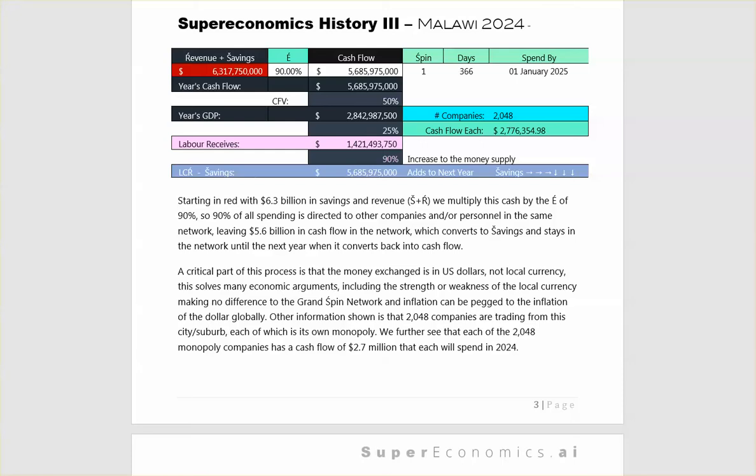Other information shown is that 2,048 companies are trading from this city/suburb, each of which is its own monopoly. We further see that each of the 2,048 monopoly companies has a cash flow of 2.7 million that each will spend in 2024.